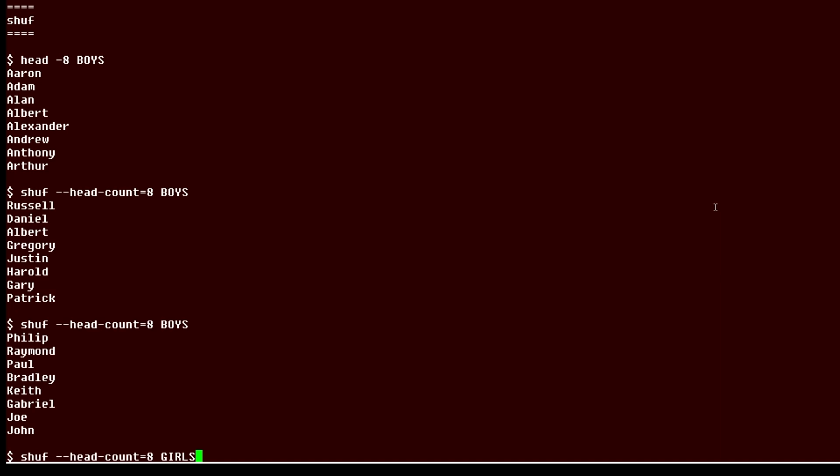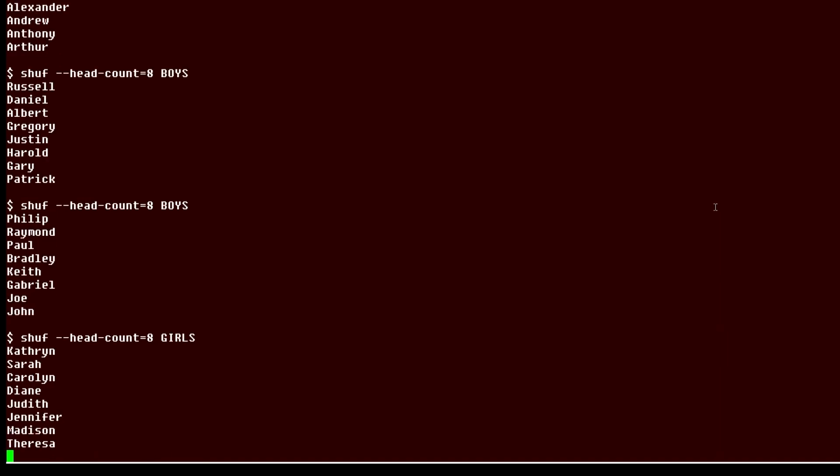And of course it doesn't matter what the file is, so I figured I'd show some girls' names as well, and basically you get the same effect. The lines are just ordered randomly, and that can be very convenient sometimes.